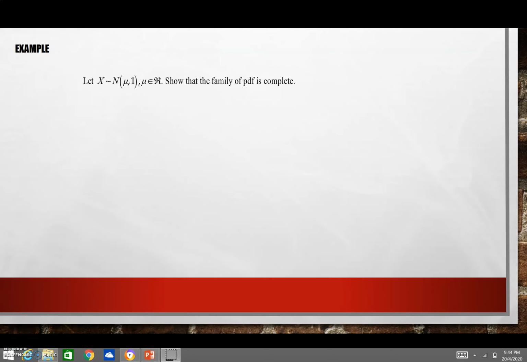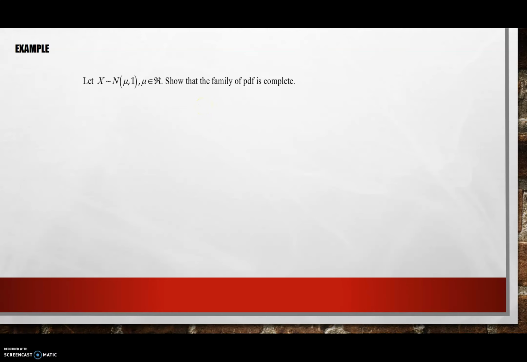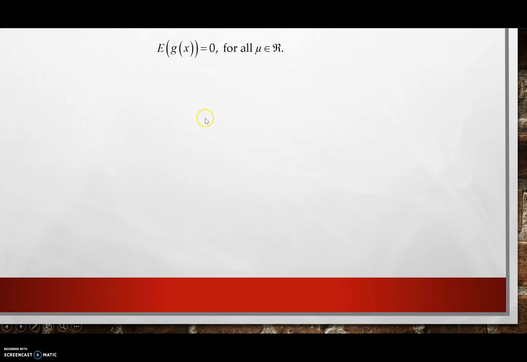Let us refer to another example. Let's say we have a normal distribution with parameter mu and variance equal to 1. We want to show that the family of PDFs is complete. We need to show that expected value of g(X) is equal to 0 for all mu belonging to the real numbers. So expected value of g(X) can be written as the integral of g(x) times the probability density function.